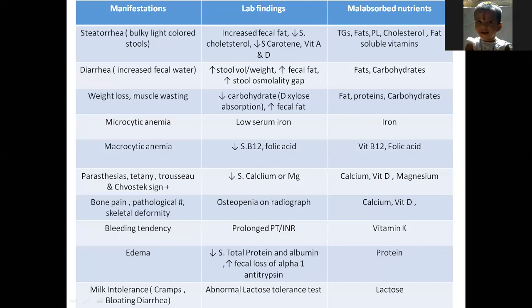So what is the treatment of choice for celiac disease? Roll number 49. Roll number 23. Yes, it is a gluten-free diet.